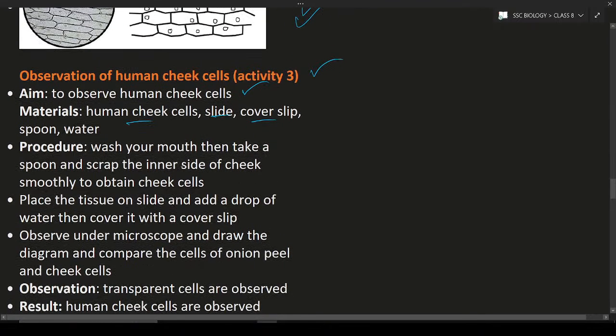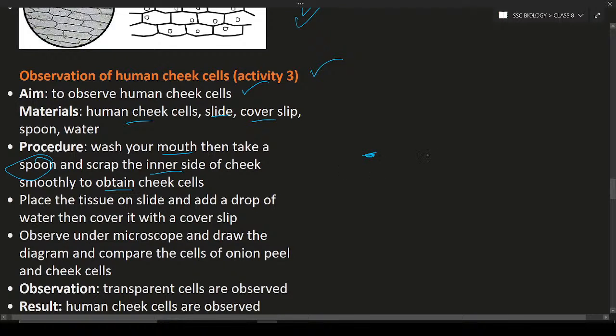So the procedure is, first you have to wash your mouth. Then take a spoon and scrape the inner side of the cheek smoothly to obtain the cheek cells. The inner side of the cheek has very delicate cells. So with the help of the spoon, just scrape it. If you scrape it, the spoon will have some kind of tissue. Those tissues are known as cheek cells.